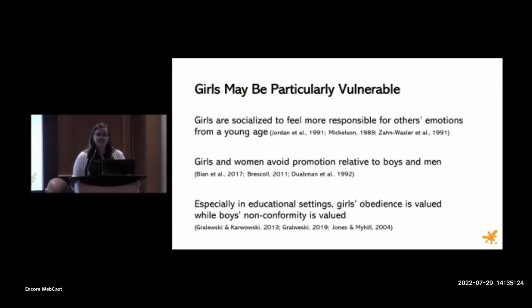And it's because of this ambiguity that we may see a paradox in which identifying incorrect teaching will at least sometimes be particularly necessary for girls, but the way that girls are socialized discourages prioritizing their own ideas and standing out. So we know from past work that girls are socialized to feel more responsible for the emotions of others, even as toddlers, and are more likely to engage in comforting and people-pleasing behaviors.